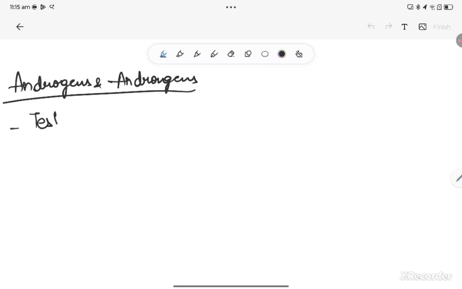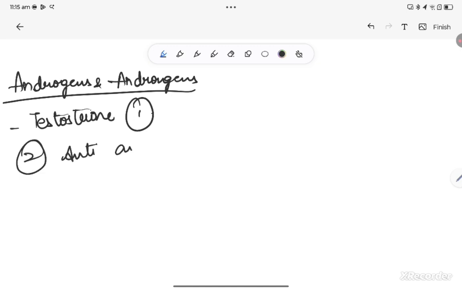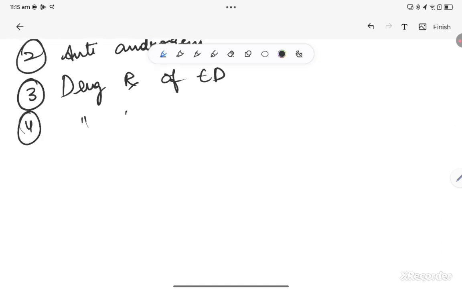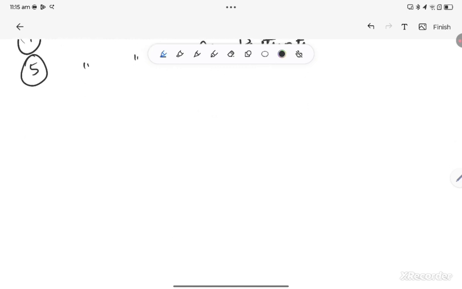Androgens include testosterone. This will be our first topic. The second topic will be about anti-androgens. Then we are going to talk about drug therapy of erectile dysfunction. In the same way, we are also going to talk about drug therapy of benign prostatic hyperplasia and also drug therapy of cancer of prostate. So let us start with testosterone.